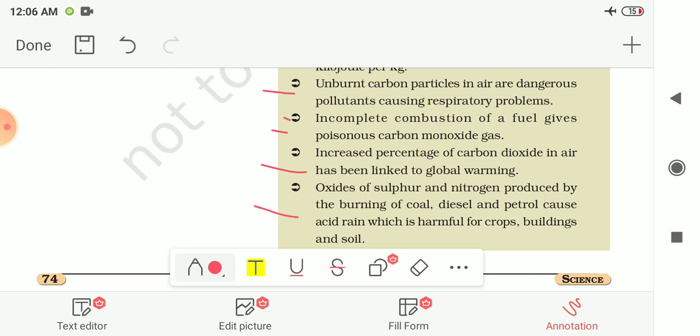And at last we had seen that oxides of sulfur and nitrogen produced by the burning of coal, diesel and petrol can cause acid rain, which is harmful for crops, buildings and soil. So these are the things we had seen in this chapter. In the next video we will solve the textbook exercise for this chapter. Thank you.